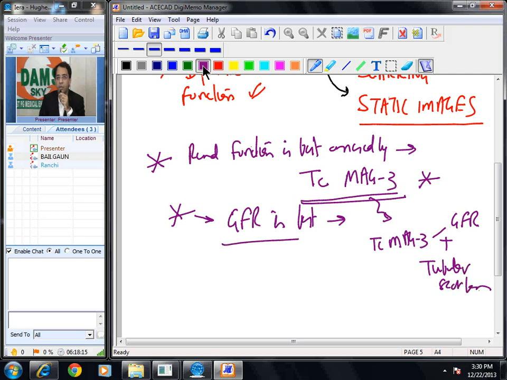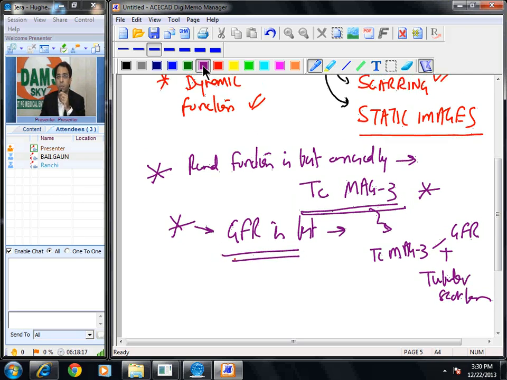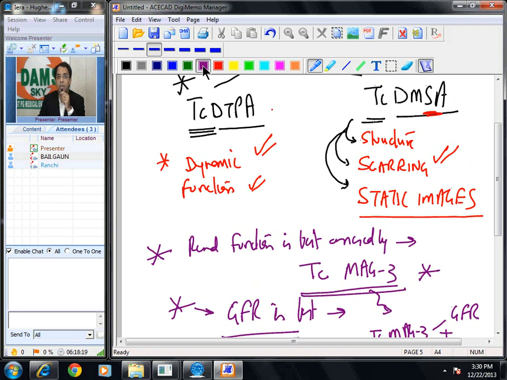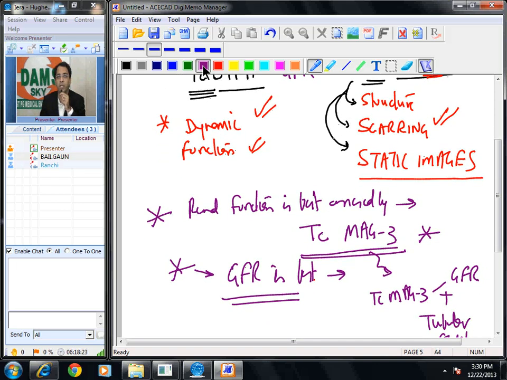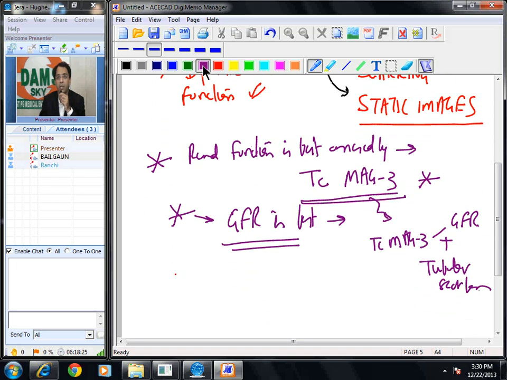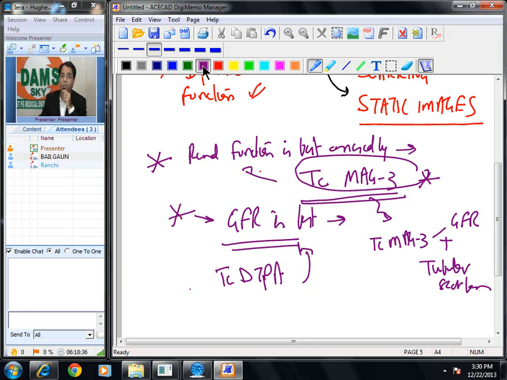Okay, so if they ask you a question, GFR is best assessed by, please see, DTPA only measures GFR. So which is better for GFR, DTPA or MAG3? DTPA. So please remember technetium DTPA is better for GFR while MAG3 is better for renal function. Okay, are you able to follow this much?